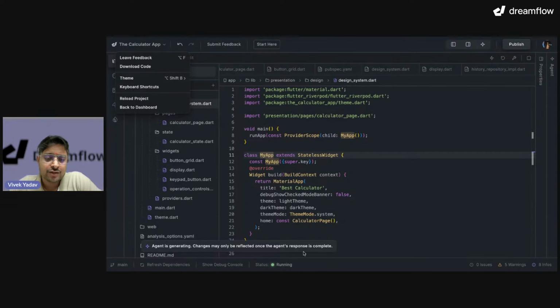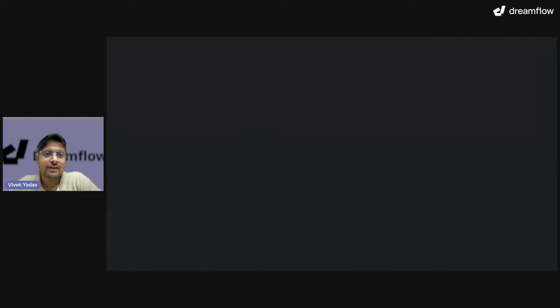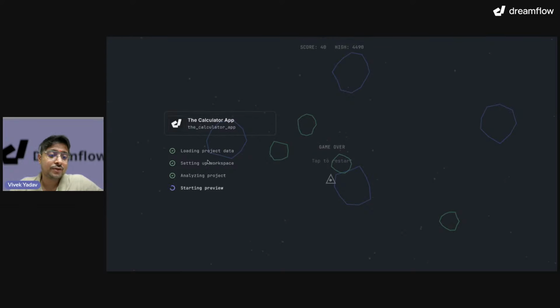Anytime you feel that you're stuck somewhere, just click on reload project. Let me show you. Click on reload project and it will restart the session, but it will keep the agent working. To load the project, it will load the project data, basically the code. It will set up a live workspace for you. It will analyze the project and start with the preview. Okay, give it some time. Meanwhile, if you love these asteroid games, which I love and play, right now I have a score of 4490 and I wish to have a score of more than 10,000.